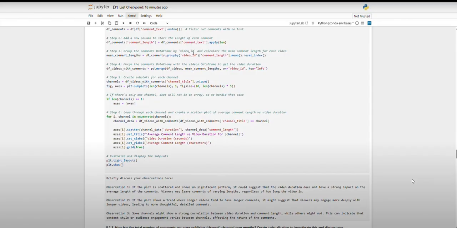If the scatter graph shows no significant pattern, it could suggest that the video duration does not have a strong impact on the average length of comments. Viewers may leave comments of varying lengths regardless of how long the video is. It doesn't matter. The viewer does not engage according to that. If the bar plot shows a trend where longer videos tend to have longer comments, it might suggest that the viewers engage more deeply with longer videos.